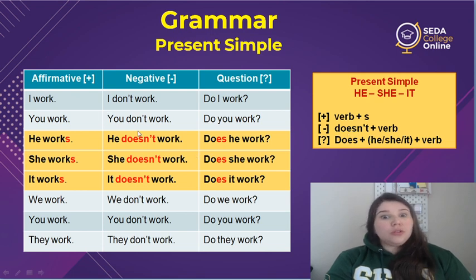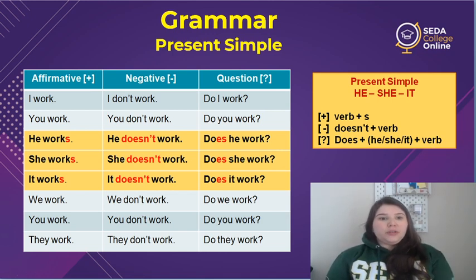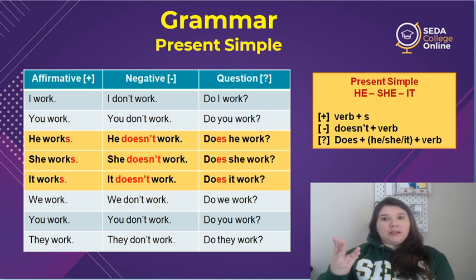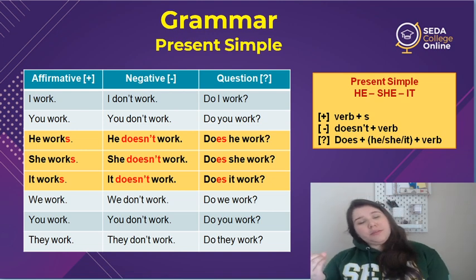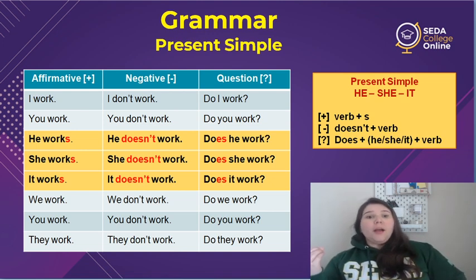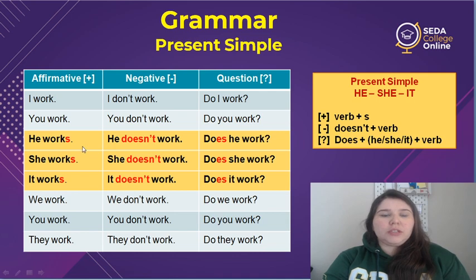So we don't use don't. We use doesn't for he, she, and it. And for questions, we use does plus he, she, or it, and then the verb. Okay? So that's the difference, guys. When we use the third person, he, she, and it, we use s in the affirmative sentences after the verb, and does or doesn't as the auxiliary verb. All right? So can you listen and repeat with me just these three so we can practice?